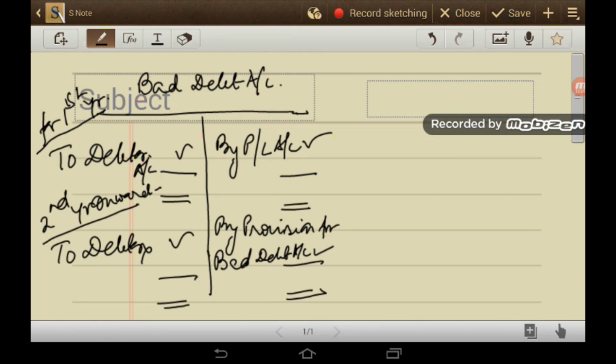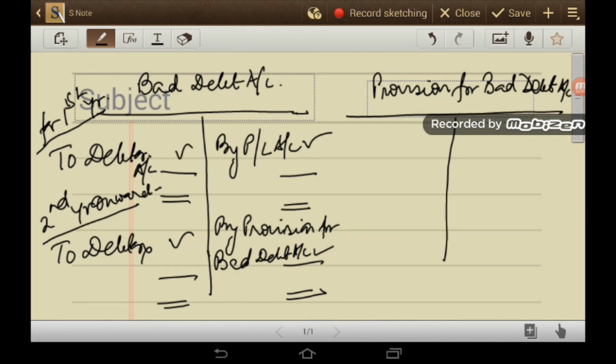Now, what will be the structure of the provision for bad debt account? First year, to balance CD, this will be a percentage on debtors. The balancing amount will be transferred to PL.